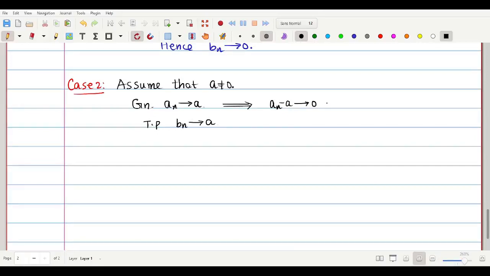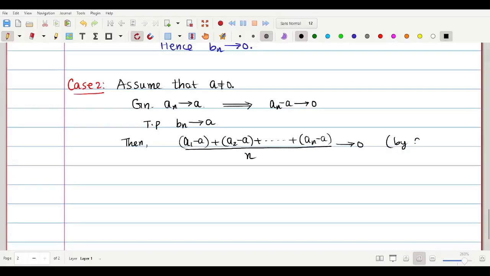Then this fellow, a1 minus a plus a2 minus a plus dot dot dot plus an minus a, divided by n, will converge to 0, எப்படி? By case 1.